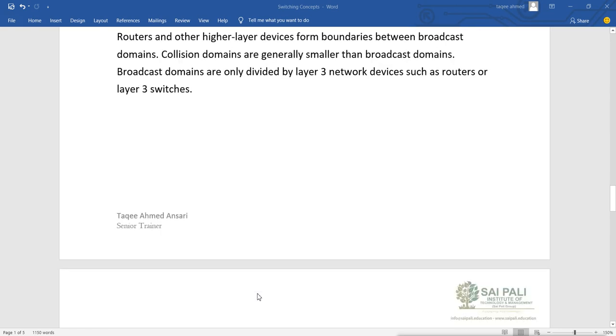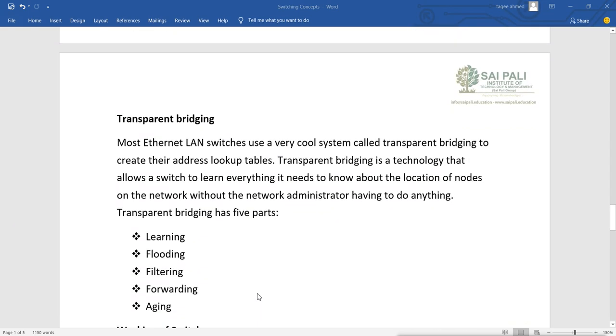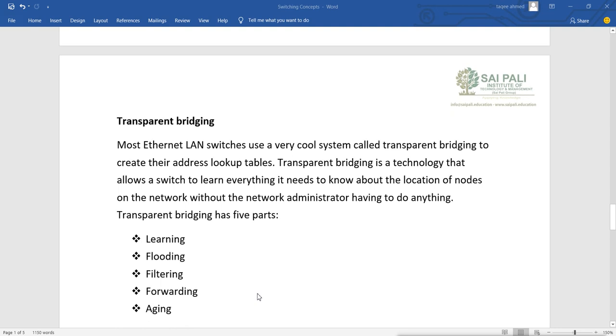Now, transparent bridging. Most Ethernet LAN switches use a very cool system called transparent bridging to create their address lookup table.